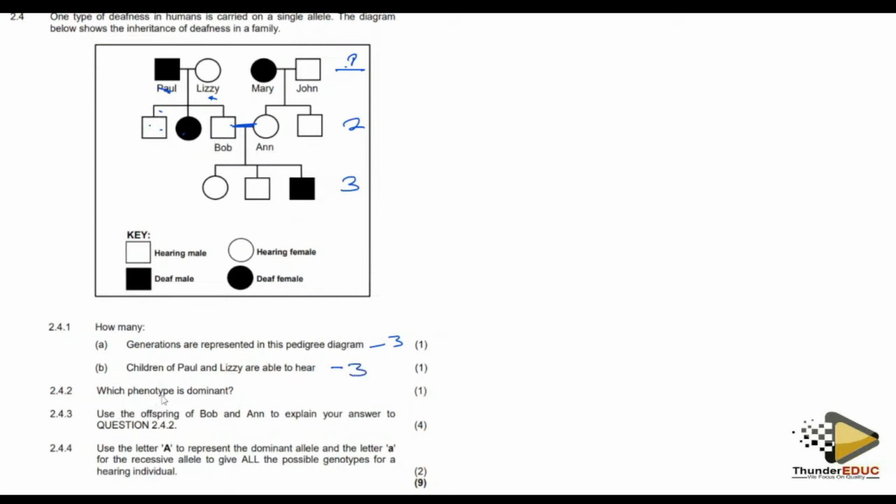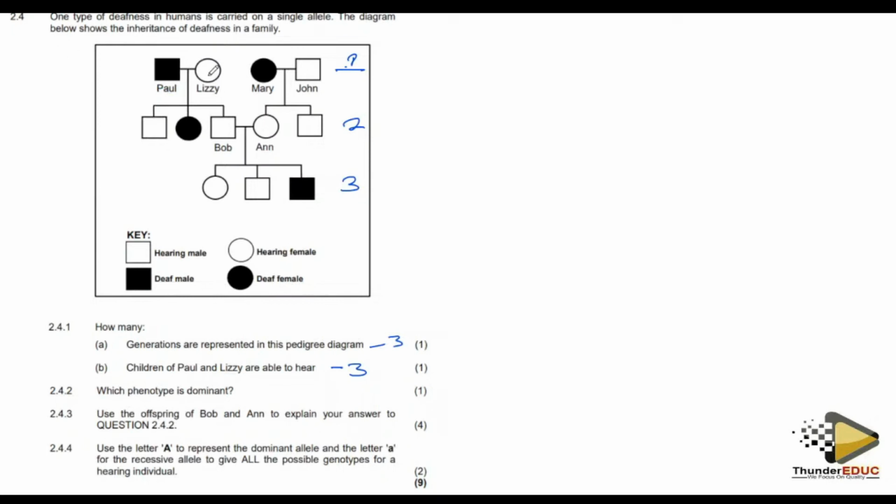Then they're saying, which phenotype is dominant? Based on this, you have deafness and a person who can hear, deaf and hearing. Since they didn't show you which is dominant and which is recessive, you have to look at two parents and their kids, and see which one leads to the other.